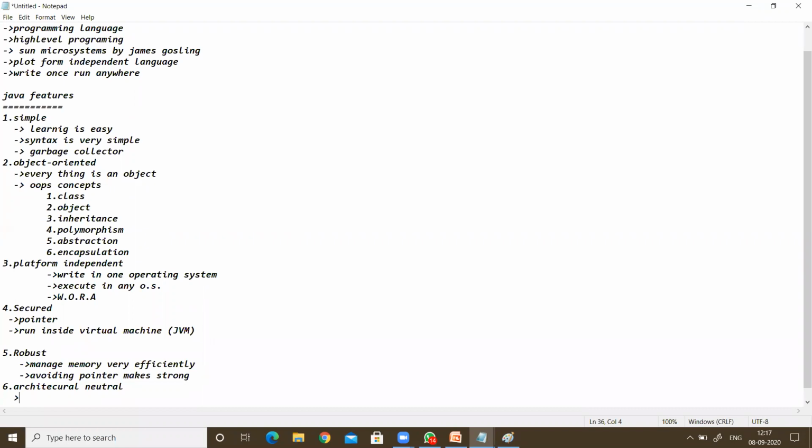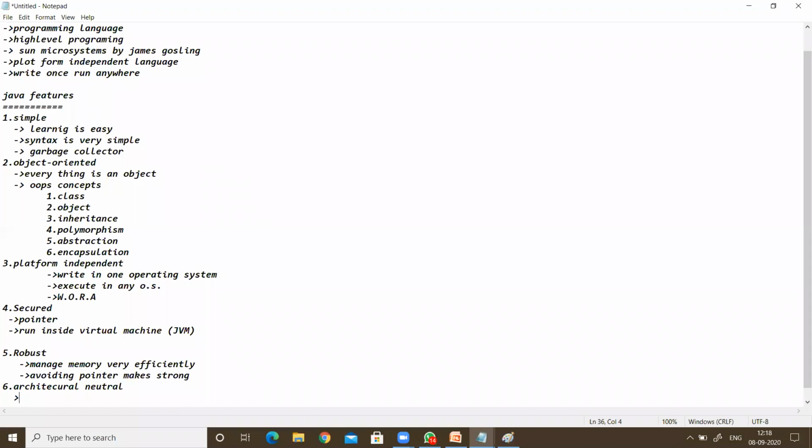That means C++ takes memory in different sizes on different architectures. In 32-bit architecture, it takes 2 bytes, and in 64-bit architecture, it takes 4 bytes. So we can call C languages architectural dependent.